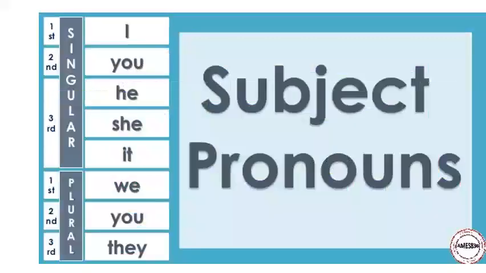Now let's see how many subject pronouns we have in the English language. First person: I. Second person: you. Third person: he, she, it. First person plural: we. Second person plural: you. And third person plural: they.